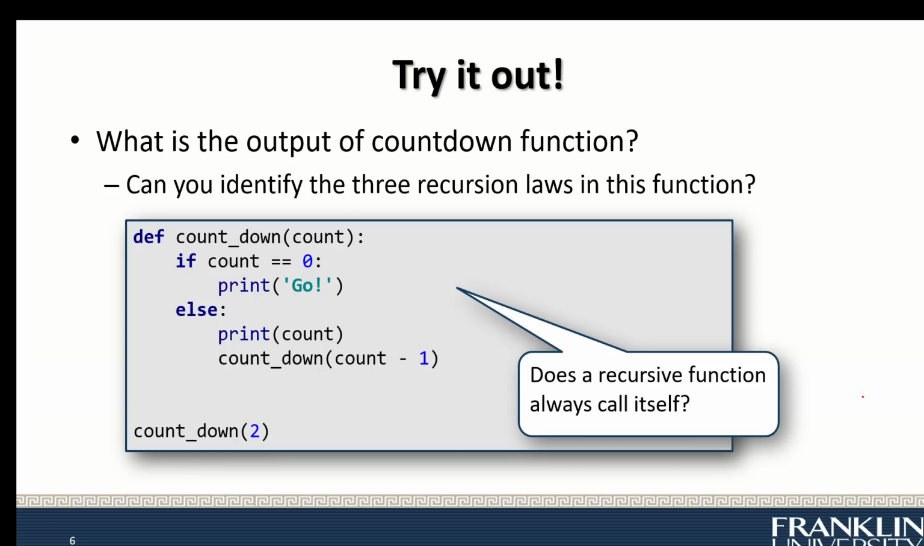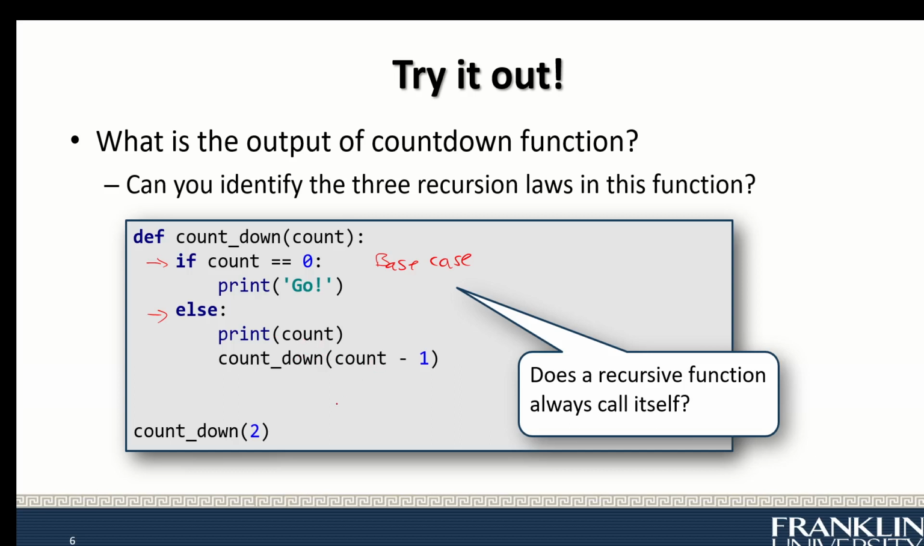Let's take a look at this problem here. Can you tell this is a recursive function? Can you identify the three recursion laws? First, all recursive algorithms must have a base case. And when you do recursion, a lot of times you're going to see if and else, where the if is probably the base case. So this is your base case. If count is 0, then I print go. Otherwise, I print count and then countdown